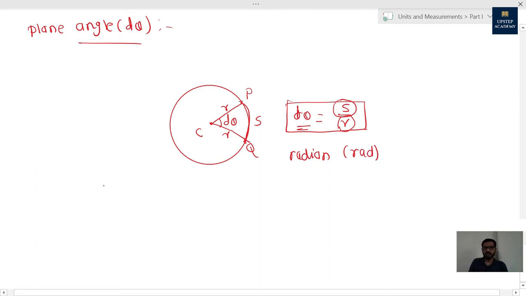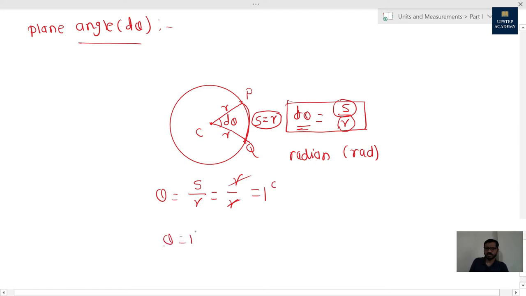Let me tell you what exactly 1 radian is. Now let's consider this arc length is equal to R. Then what will be the case? Let's consider this d theta as theta only. Theta is equal to what? S upon R according to the definition. But now in the special case, this S is equal to R, it means R upon R. So R will get cancelled, so theta will become 1 radian. So this is the definition of 1 radian.